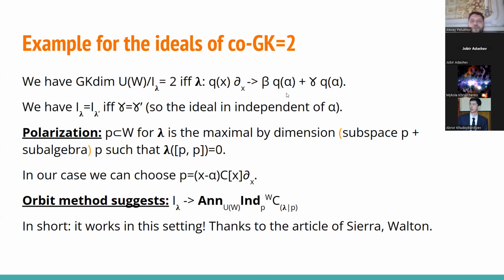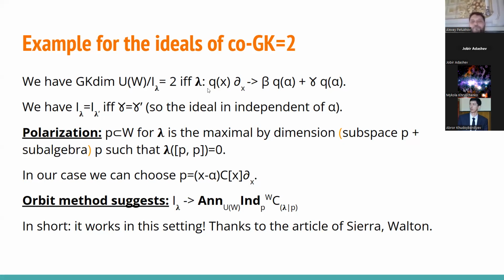So we need to evaluate q of alpha and q prime of alpha and merge them together using some constants. And we have that two such primitive ideals are the same if and only if gamma is equal to gamma prime. This is some very special case about local functions which use only first derivative and zero derivative, so the value of the function at the corresponding point, but at least the story here is very clear.